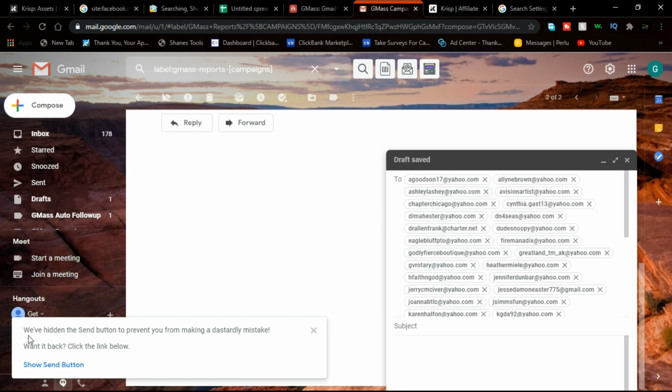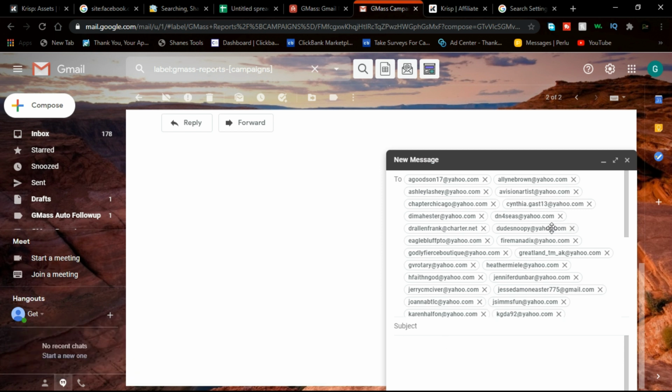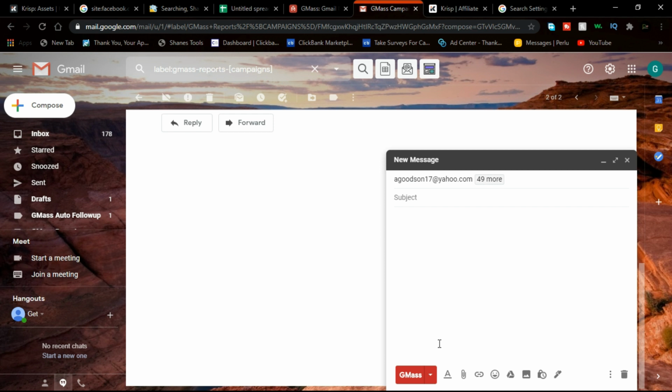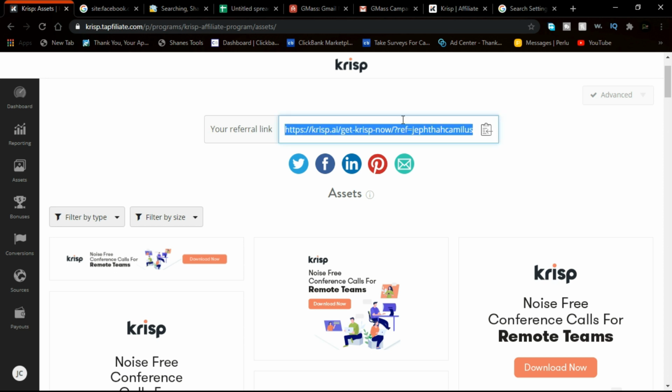And as you can see over here, we have hidden the send button to prevent you from making a dastardly mistake. When you paste a ton of emails, they're going to remove the actual send button and replace it with Gmask, so you can send an email to a ton of people at once. As you can see, this email and 49 others, and all you have to do in this email is simply put in a subject, like maybe, this app will get rid of your background noise. After typing that in, all you have to do is grab your affiliate link over here.